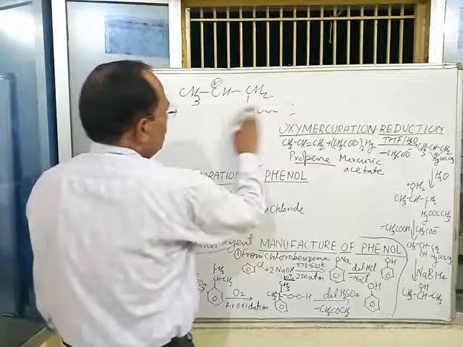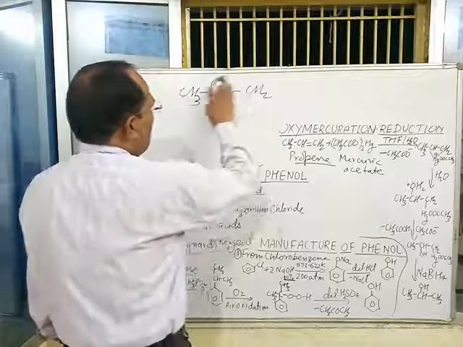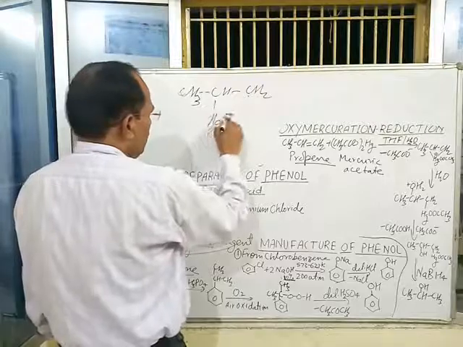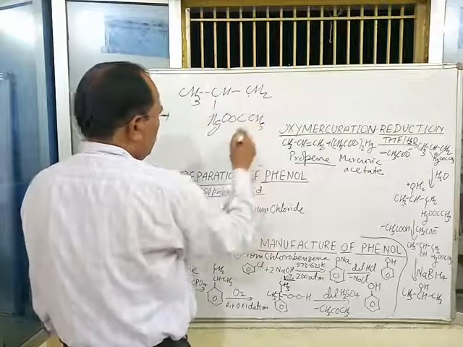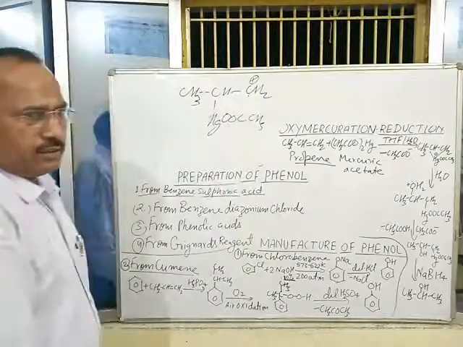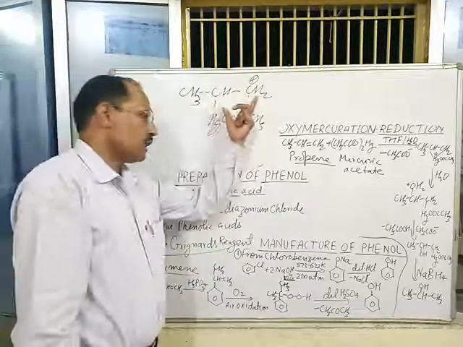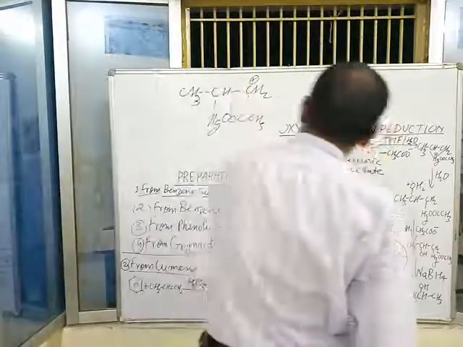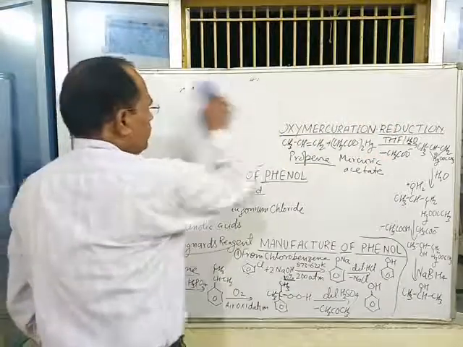If we get a primary carbocation like this, with Hg-OOCCH3, this is a primary carbocation. Since a secondary carbocation is more stable than a primary carbocation, the secondary carbocation is preferred in this reaction.